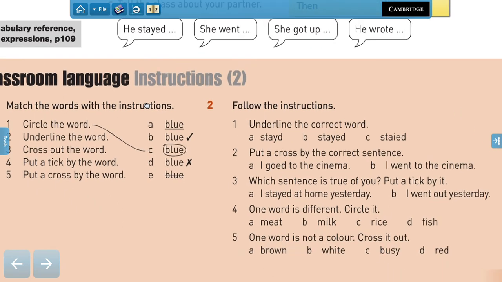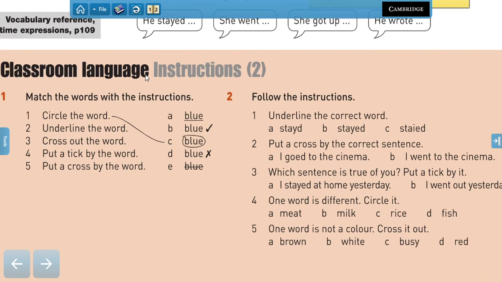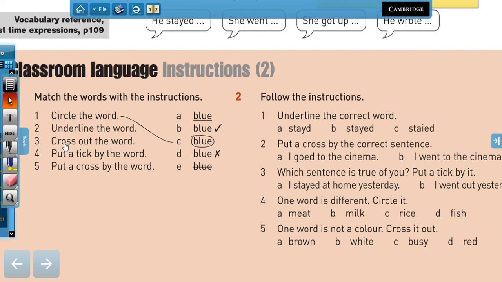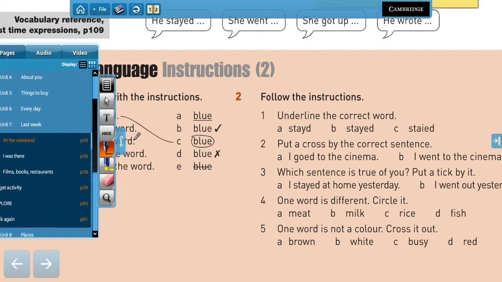But the last thing I want you to check is some classroom language, right? So you're going to be talking about something very different, and this is about instructions, so you can understand instructions in English better. So first, match the words with the instructions. For example, if in a test you have circle the word, you know that means circle, right? Now, underline the word. What alternative represents underline?